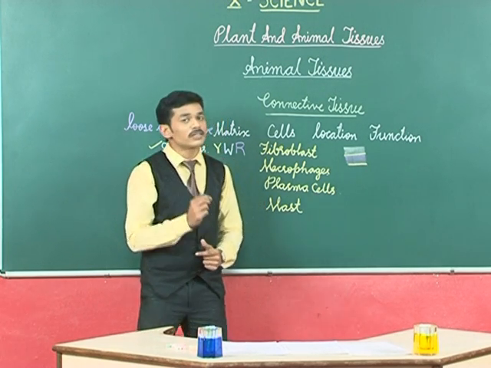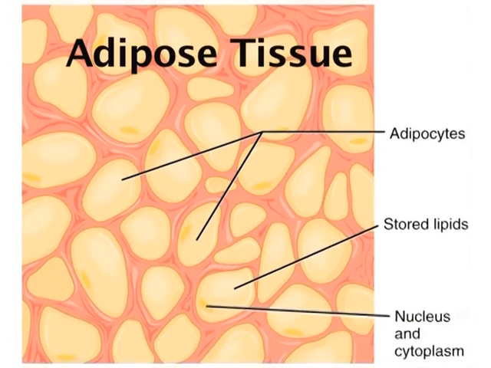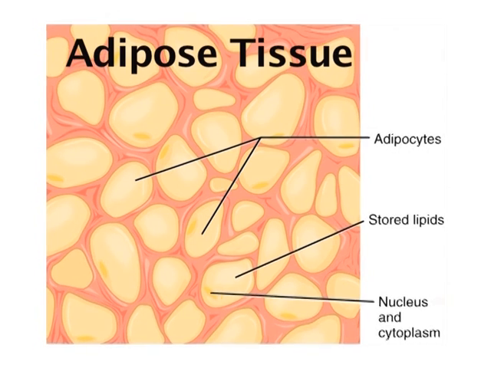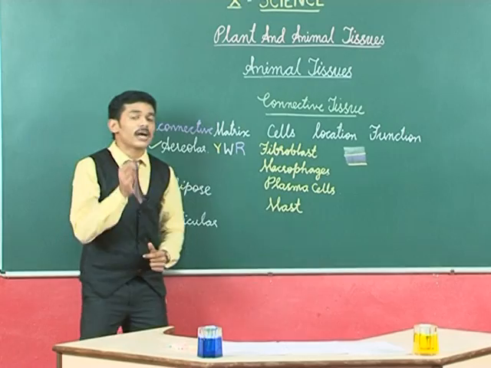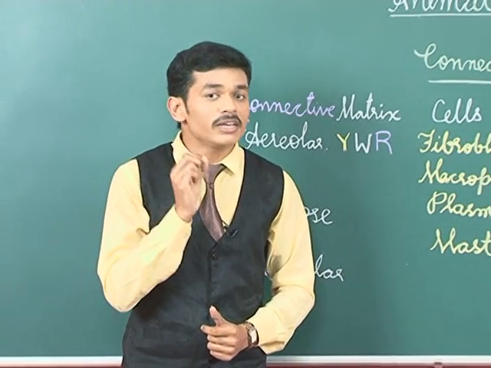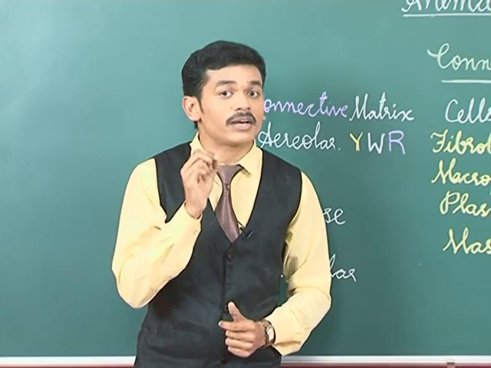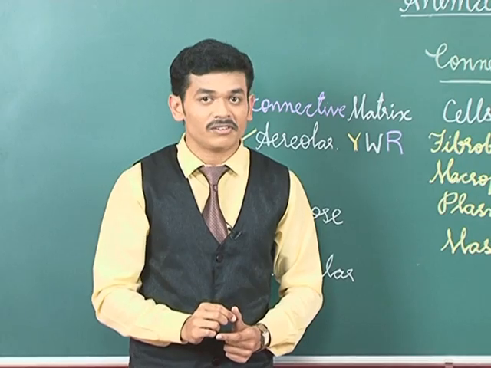Next, we shall study the next loose connective tissue, that is adipose tissue. Adipose, as the name itself says, adipose means fat. So this has got its name as adipose because it predominantly contains fat cells.